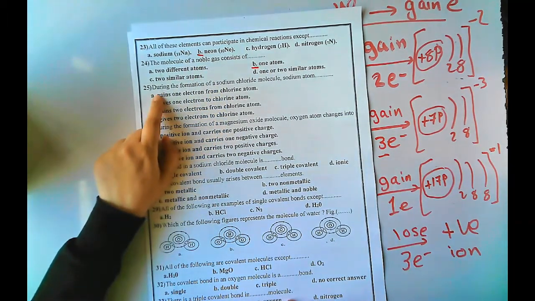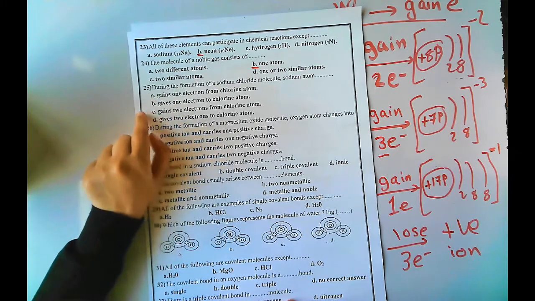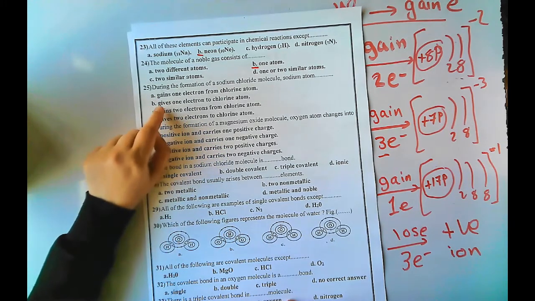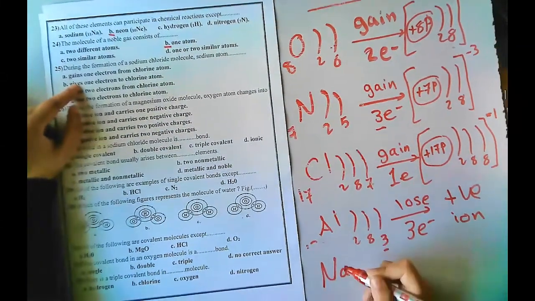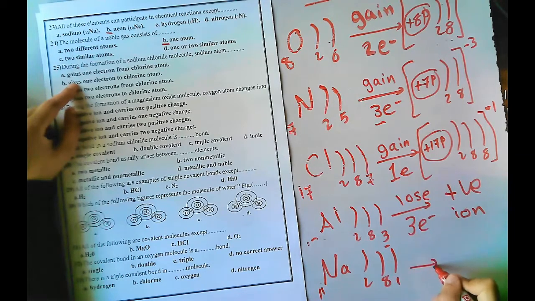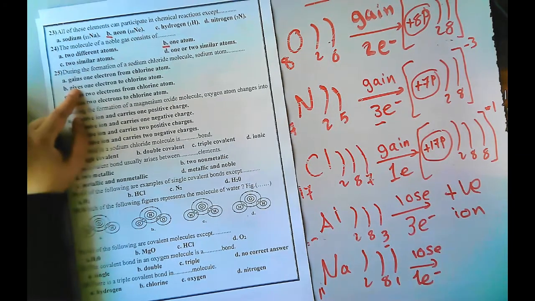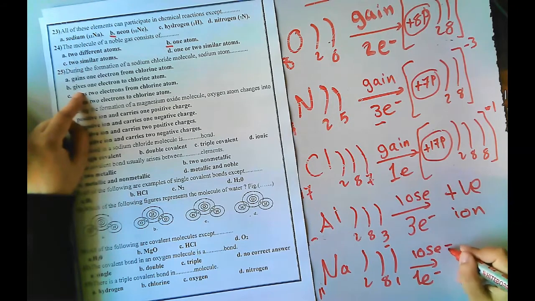During formation of sodium chloride molecule, sodium, as we know, is 11, with electron configuration 2, 8, 1. So what will it do? Lose how many? 1, because it has 2, 8, 1. Sodium Na 11, 2, 8, 1, so it will lose 1 electron. Then it says gain 1? No, we said lose. Give: what is the meaning of give? It's lose. Lose equals give.